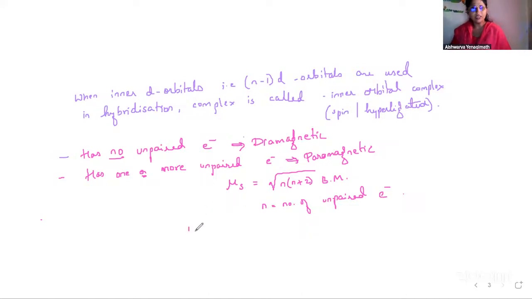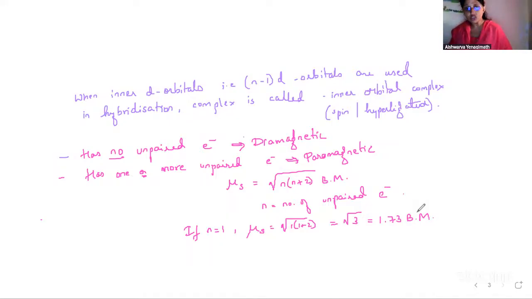So if n is equal to 1, n 1 itapa antandre, what will be mu s? Mu s is equal to root of 1 into 1 plus 2. 1 plus 2 is 3. So this is root 3, which is nothing but 1.73 Bohr magneton. So this is how you can measure the magnetic moment of the paramagnetic substances.